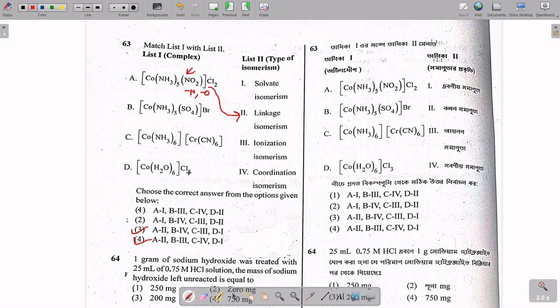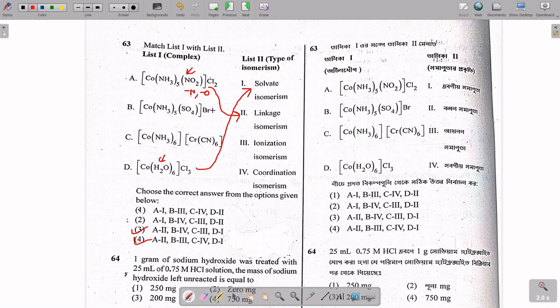Now in this option D, let's say in D this is water. So water is just related to solvate isomerism. Solvate isomerism is D1. So D1 is in both cases 3 and 4. So this cannot help us reach a conclusion.